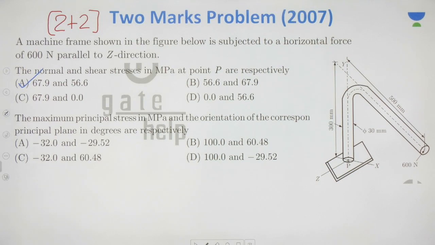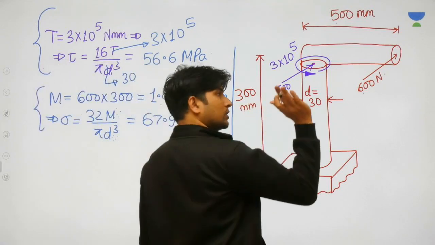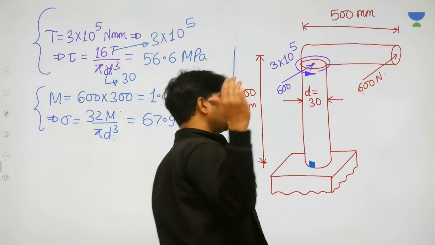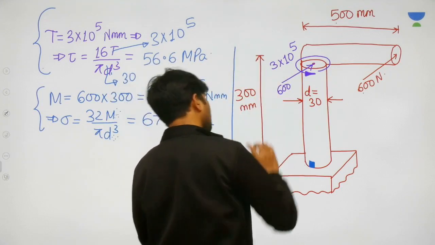That normal stress is 67.9 and shear stress is 56.6. That is not a typical part. We know that bending is there because bending is towards the board. Bending is happening inside the board.